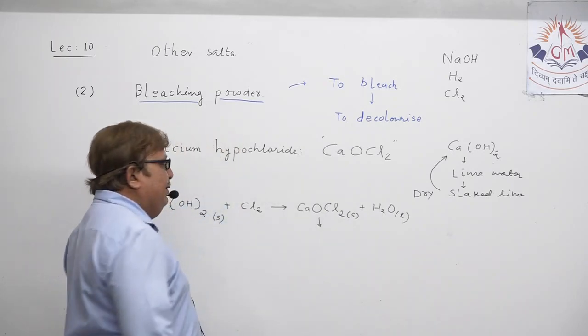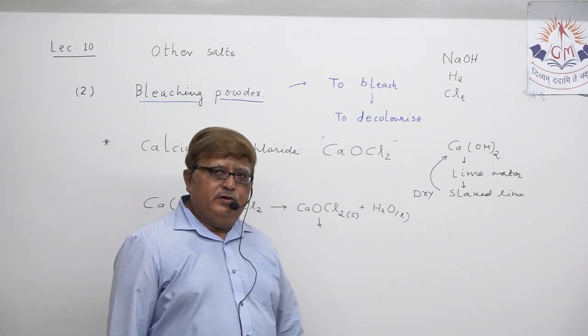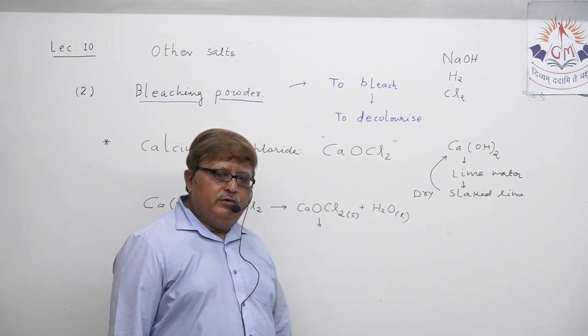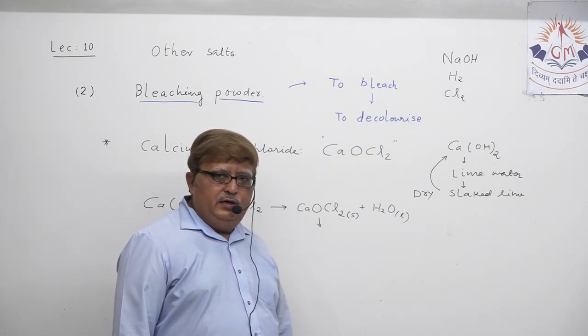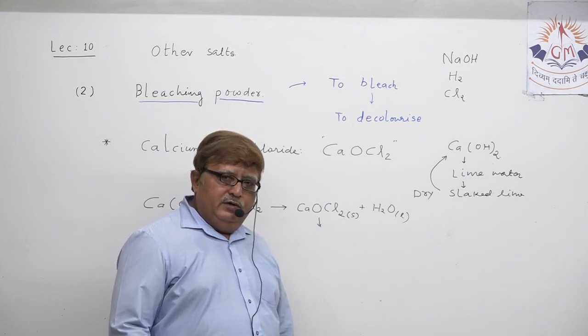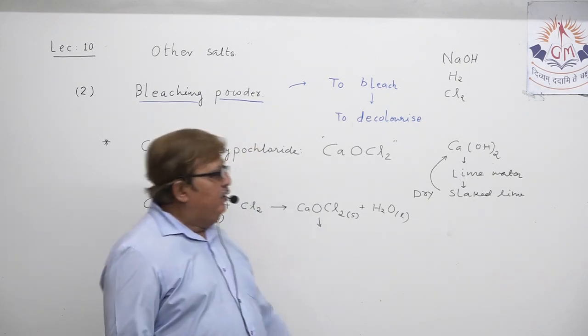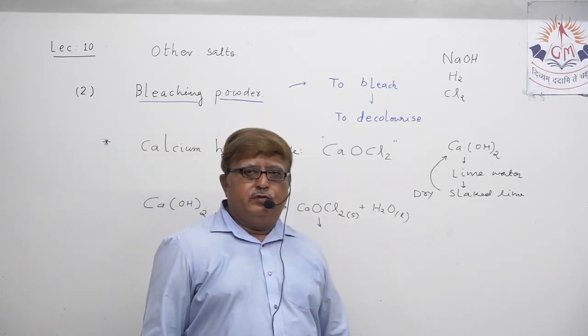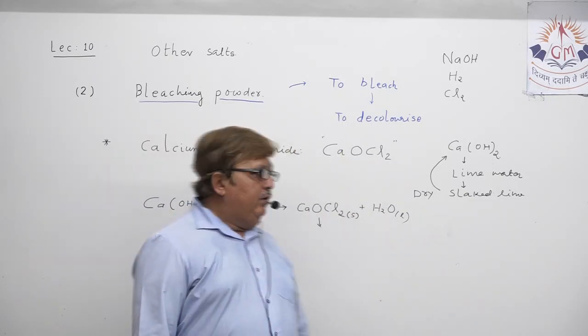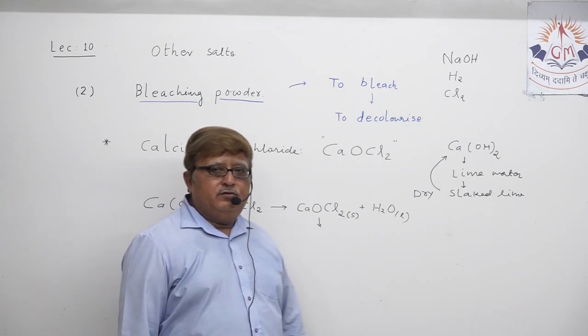One salt we already discussed, that is NaCl, the most important salt, commonplace in our daily life, utilized as an edible salt and as a raw material in the chlor-alkali process for the production of NaOH, H2 and Cl2.